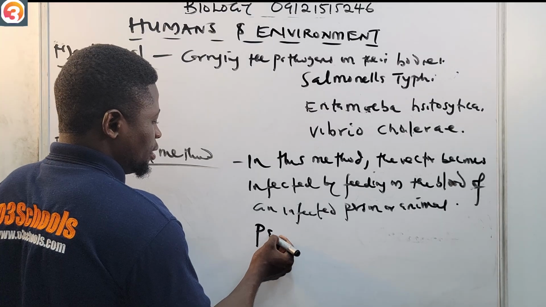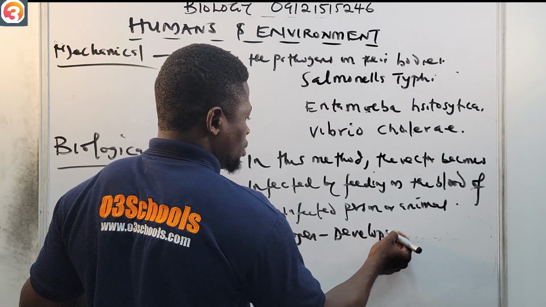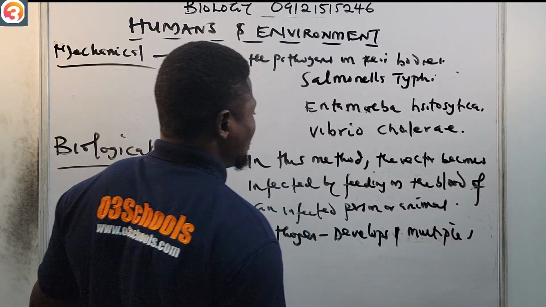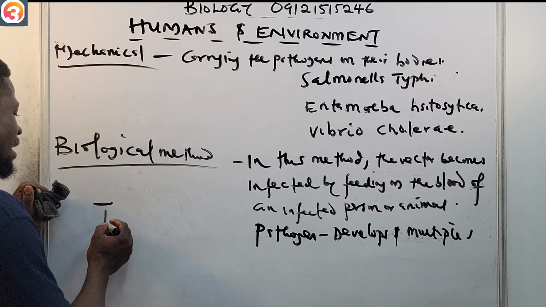The pathogen develops and multiplies in the body of the vector. An example of this is the fly.